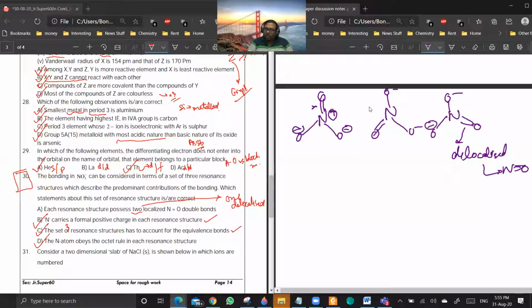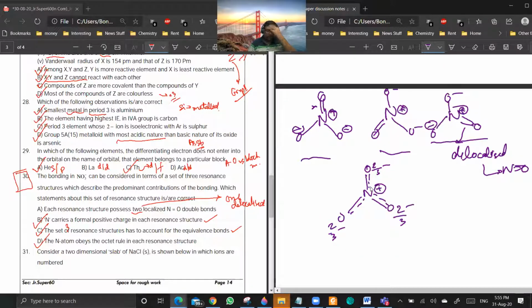B. Nitrogen carries formal charge in all 3 structures. That is correct. And you need a set of 3 resonance structures to account for equivalence of bonds. You see, all these 3 structures can be written for NO3 minus, but the actual structure will be something like this. It will have partial double bond character. It will be like 2 by 3 minus, 2 by 3 minus, 2 by 3 minus, and it will be plus 1. Are you getting my point? Yes. Partial double bond character, we'll discuss tomorrow.